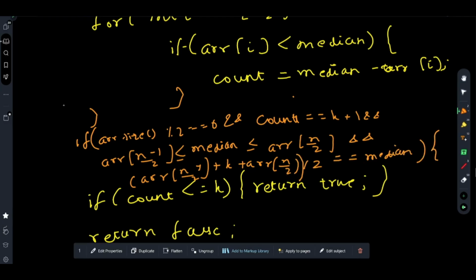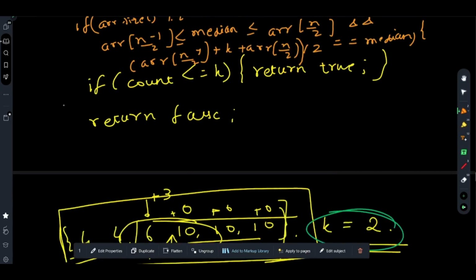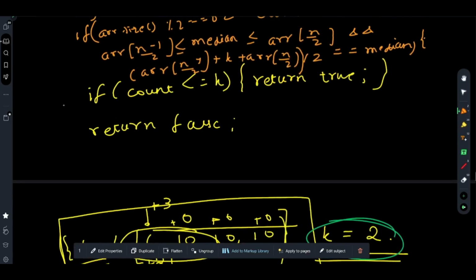These are the 5 conditions that you have to ensure, and if these converge, you will return true. You will simply return true.